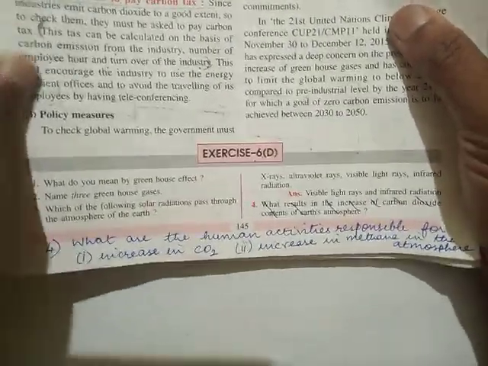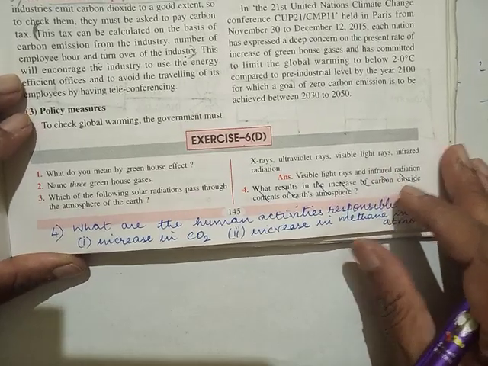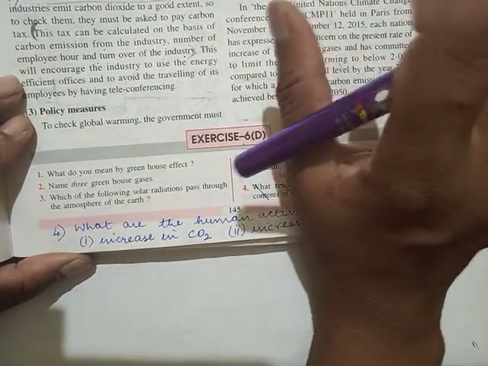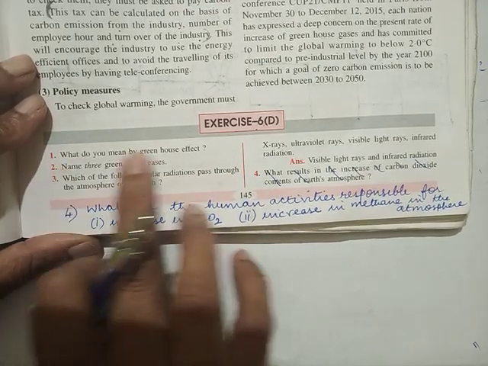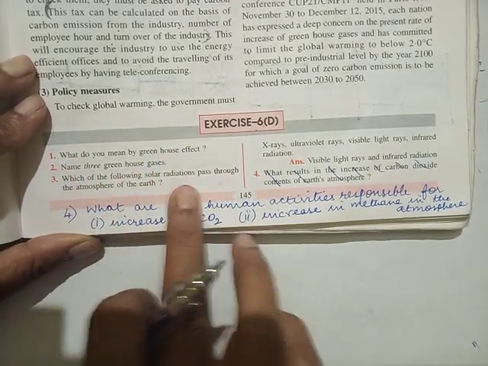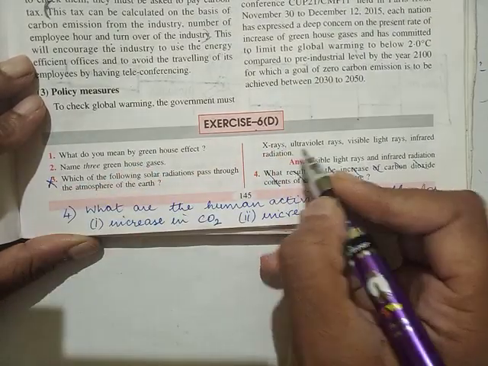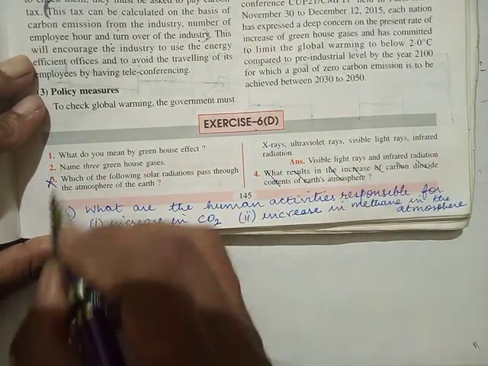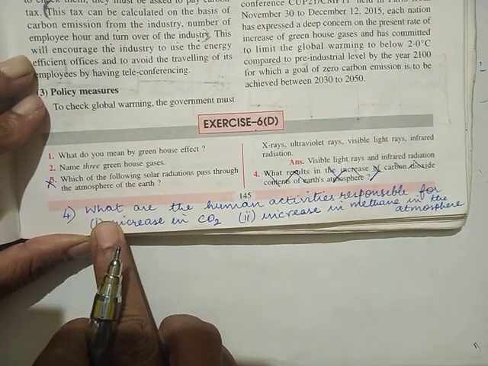Now I'll quickly mark the question answers and tell you what all to write. Hope you all have marked everything as I've been discussing. Now quickly come to the exercise. First question, second question, third question, all directly you will write. Third, you don't have to write in your notebook because it's a one word answer only. So first and second you will write. Fourth question, strike it off and please take this.